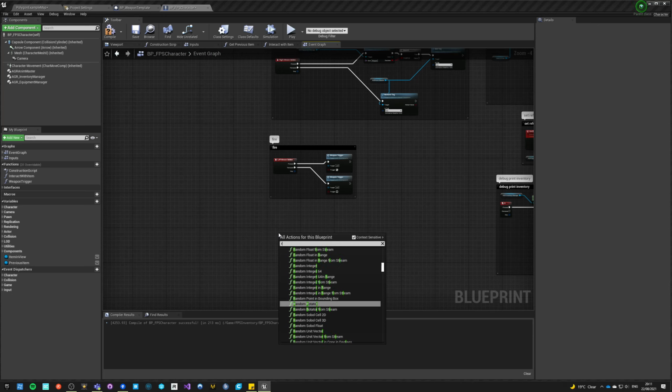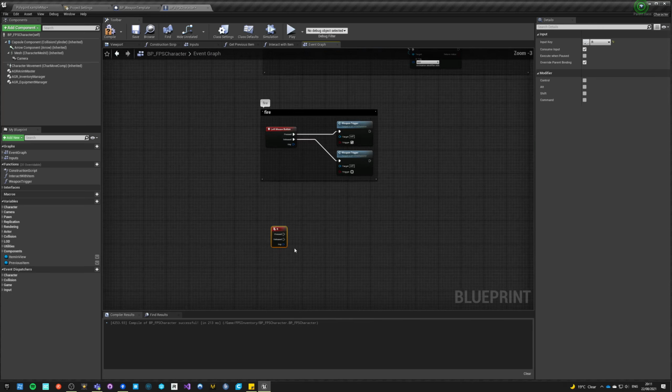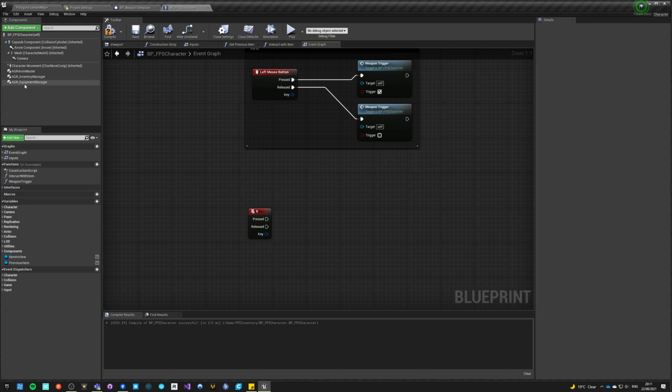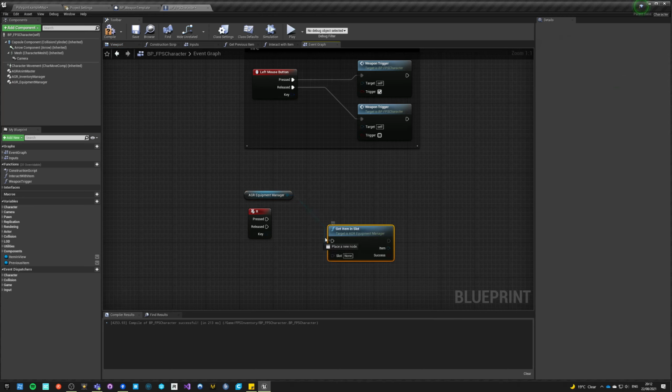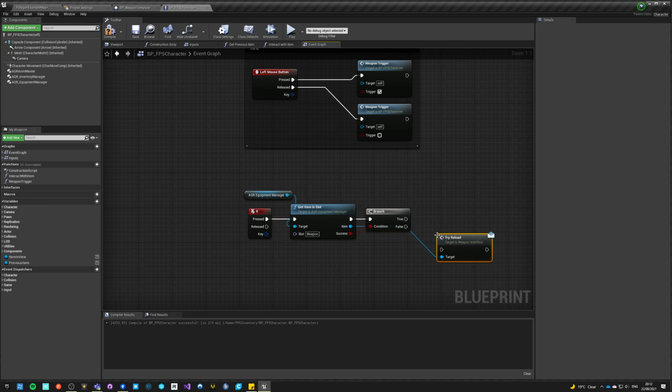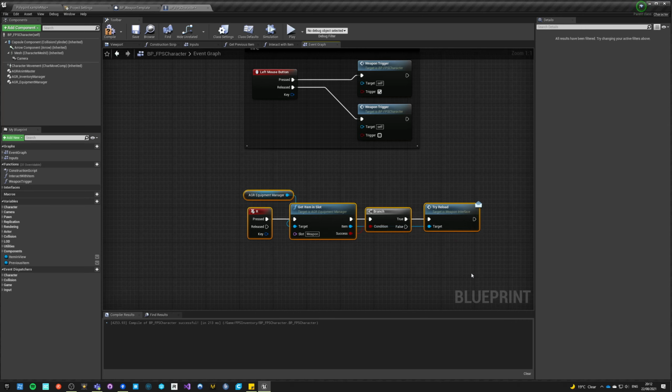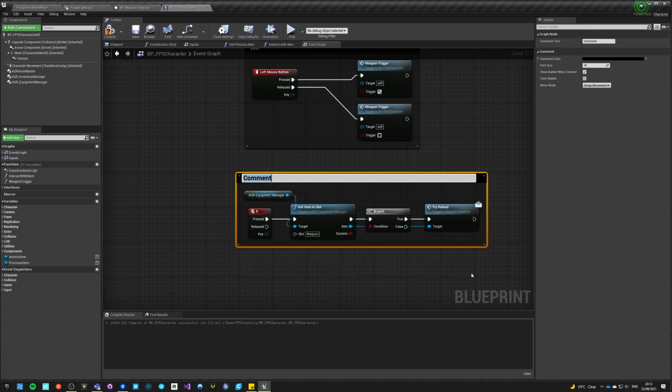So on R keyboard, we want to say equipment manager, get in slot. Slot is weapon. So if we do have a weapon, we want to say try reload message. And because it's a message, we don't have to do any valid checks, or if it doesn't implement the interface, it will just fail.